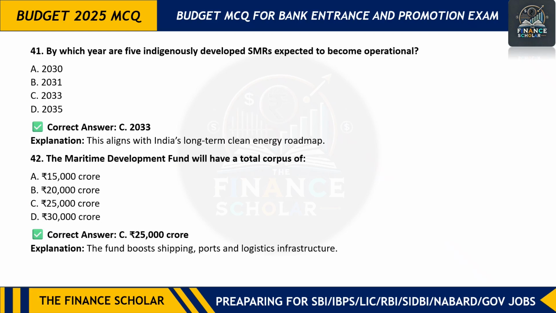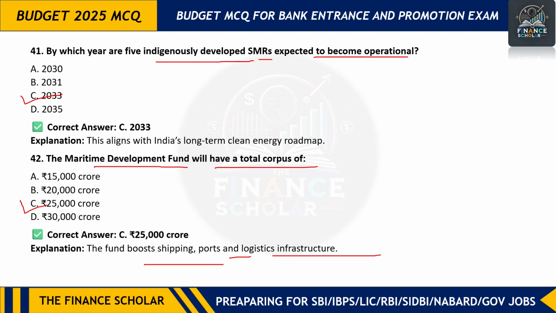Next question. By which year are 5 indigenously developed small modular reactors expected to become operational? So by 2033. Next is, the Maritime Development Fund will have a total corpus of 25,000 crores to fund boosting shipping, ports and logistics infrastructure.